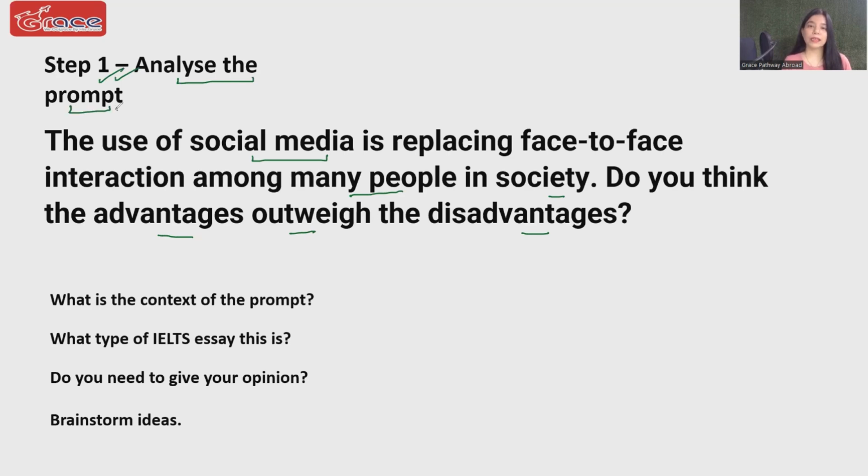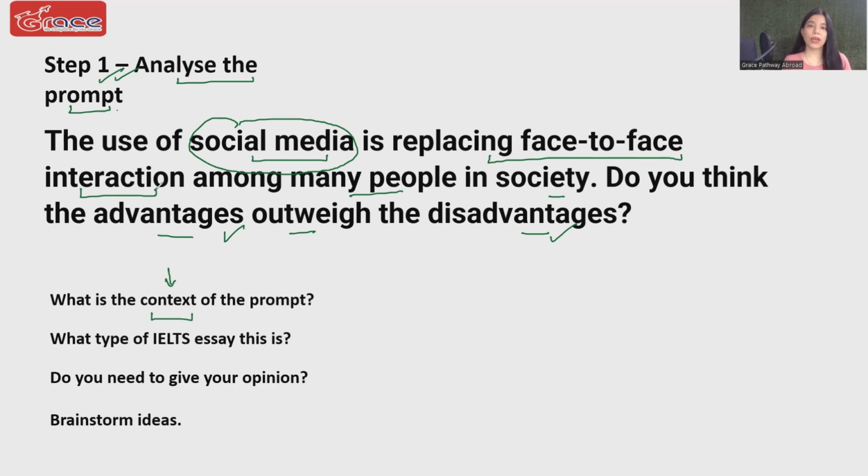You need to analyze the prompt intricately. You need to understand what is the actual context of the prompt, what is the specific topic, what is the intricate topic of that prompt. Now, if you think that it is about social media, and then they are asking you the advantages and disadvantages of social media alone, you are goofing up. It is about social media, yes, but the intricate topic here is social media replacing face-to-face interaction.